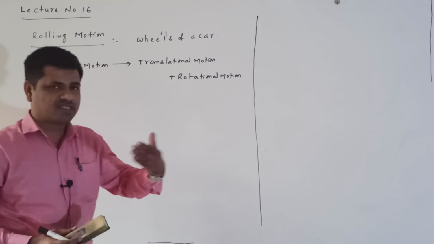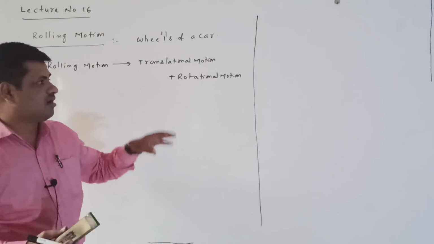Here, at a time, translation takes place and rotation takes place. That is called rolling motion.